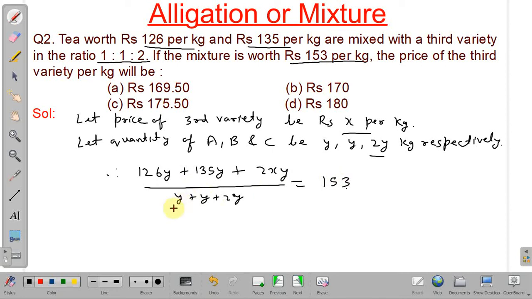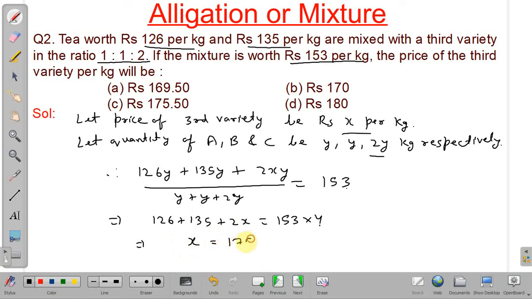Okay, y will get cancelled out in numerator and denominator, so we will get 126 plus 135 plus twice of x equal to 153 into 4.